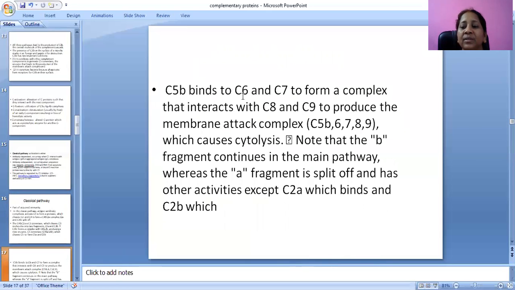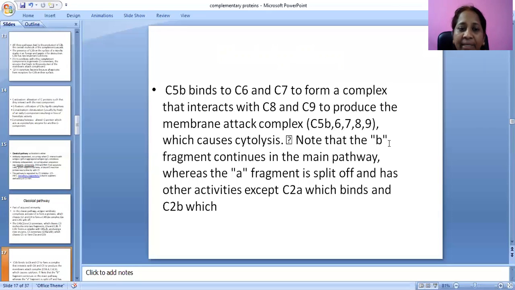C5b binds to C6 and C7 to form a complex that interacts with C8 and C9 to produce the membrane attack complex, that is C5b6789, which causes cytolysis.